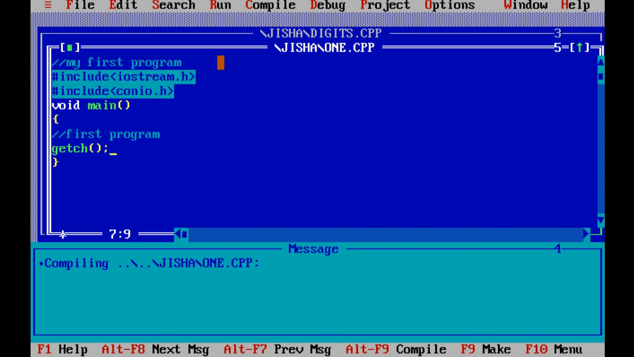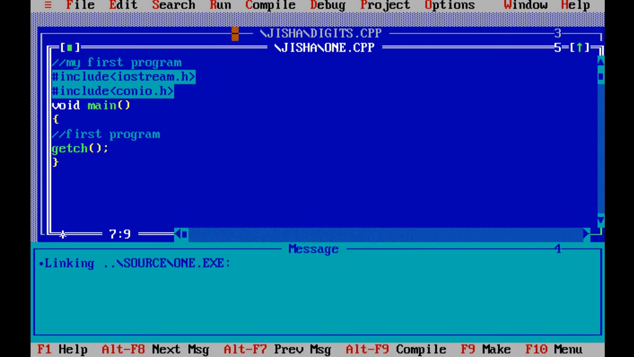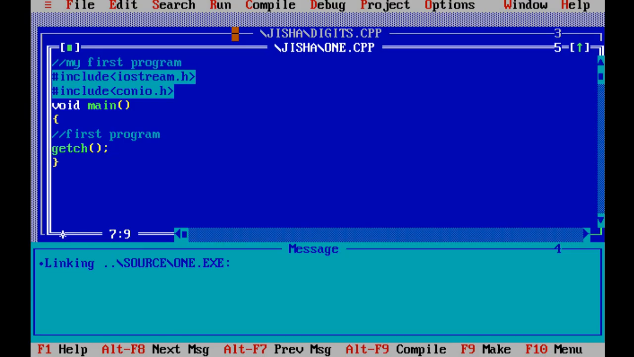Anyway, you can see how to run the program using Run. Click on Run. Now you can see a blank screen. And when you press again, you will go back to the same screen. Like this, you can execute a C++ program. What is the extension of the C++ program? .cpp.